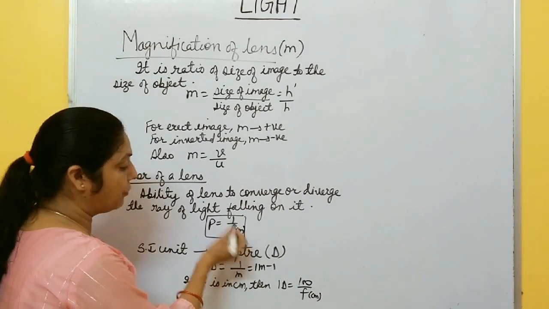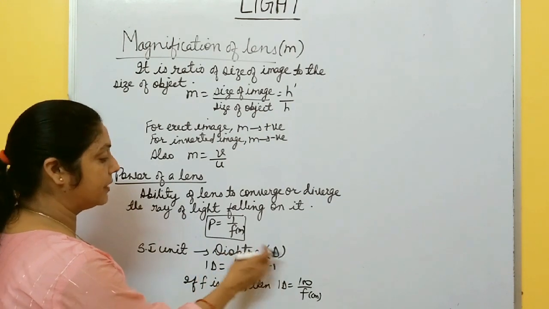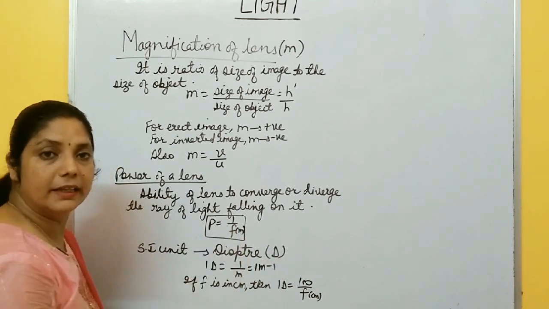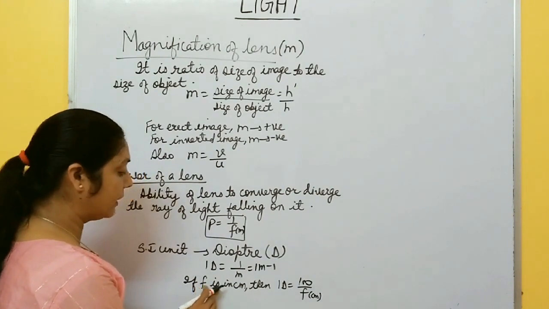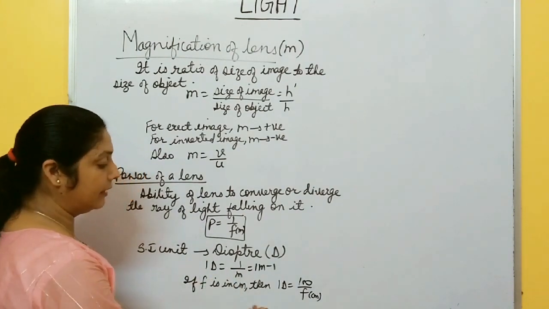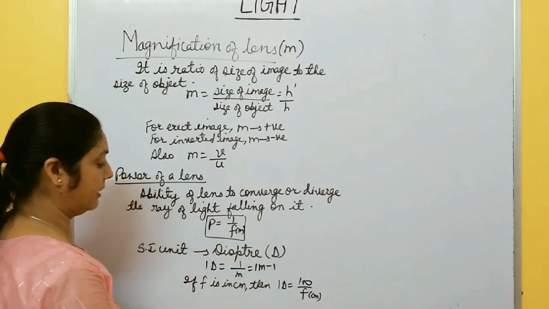The focal length is always taken in meter, so the SI unit of power is diopter. If focal length is in meter, then the formula becomes P equal to 1 by f. If the focal length is in centimeter, then power in diopter equals 100 by f centimeter, right?